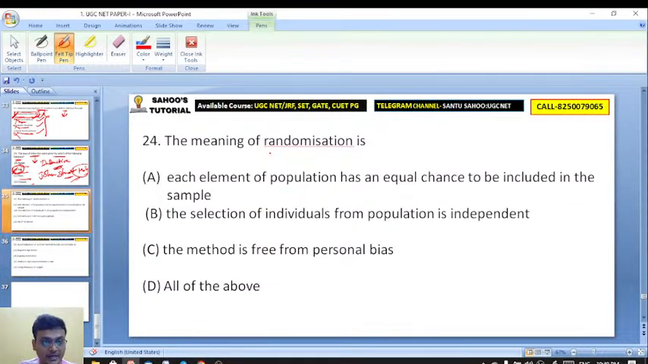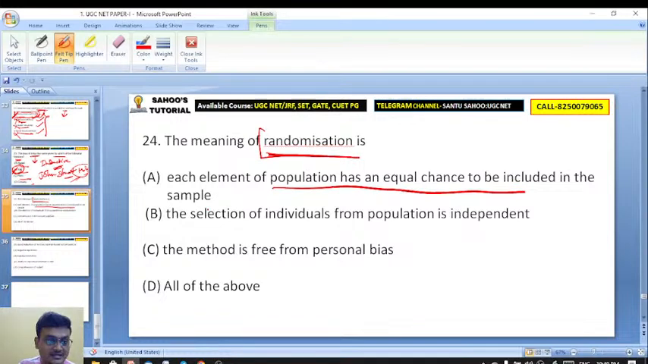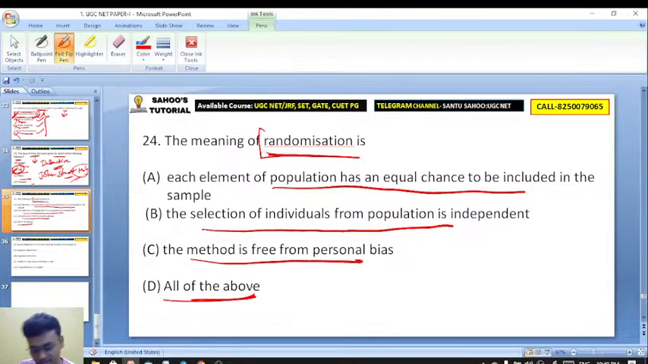The meaning of randomization in research aptitude: random, picking randomly. The meaning of randomization is each element of population has an equal chance to be included in the sample. The selection of individuals from population is independent. The method is free from personal bias, and all of the above.